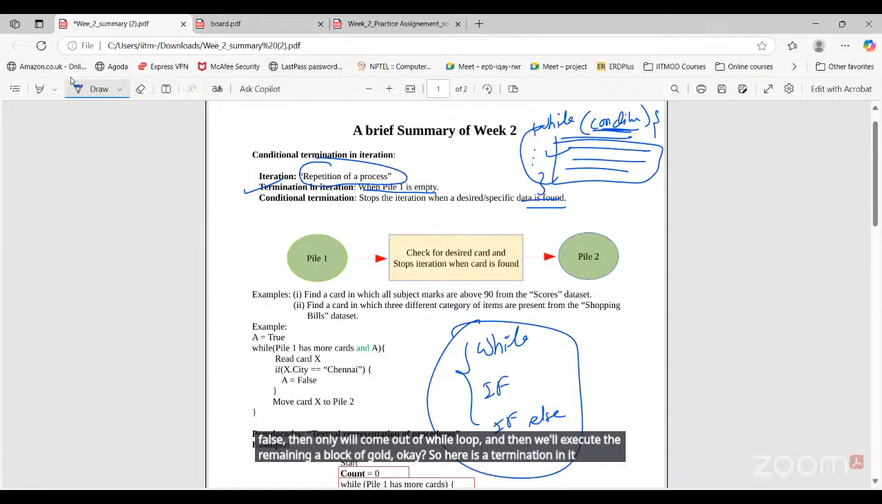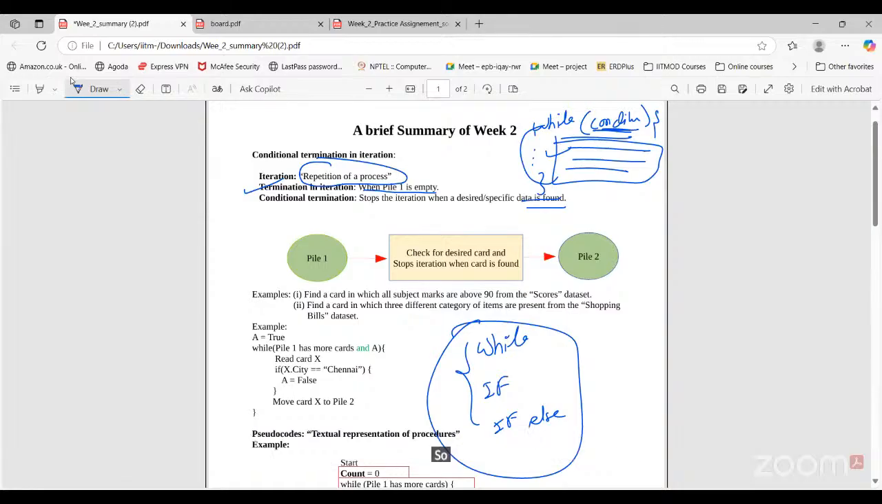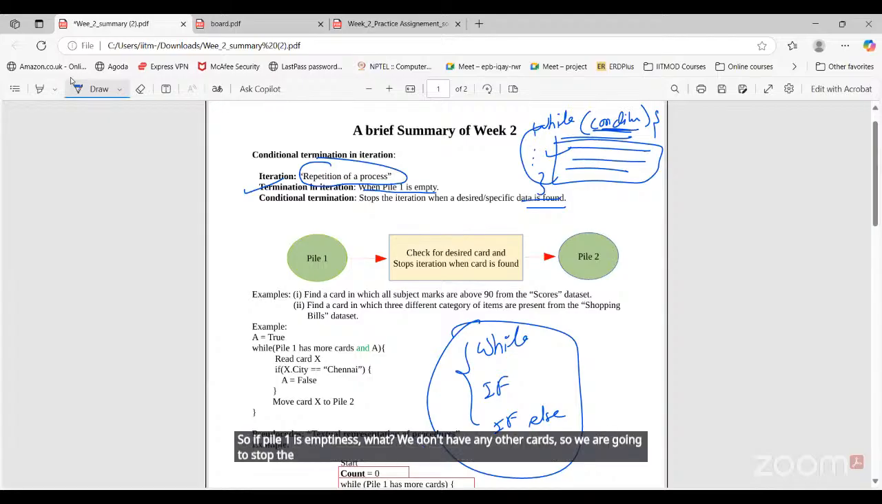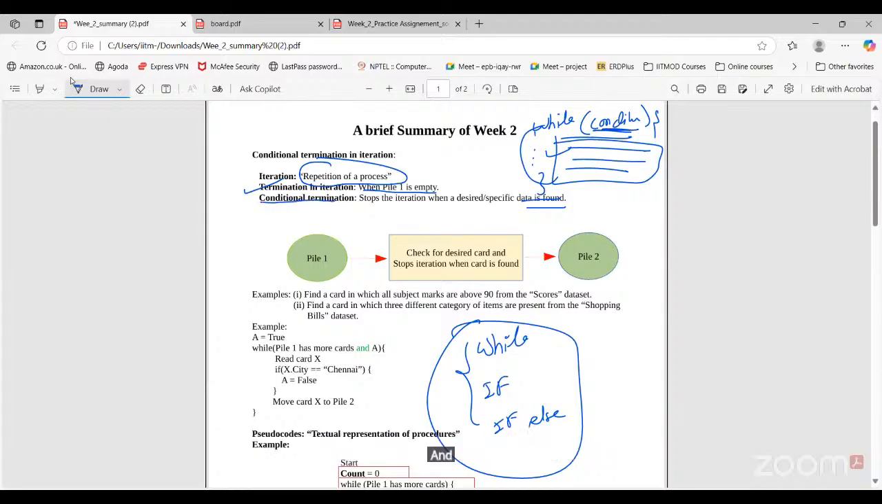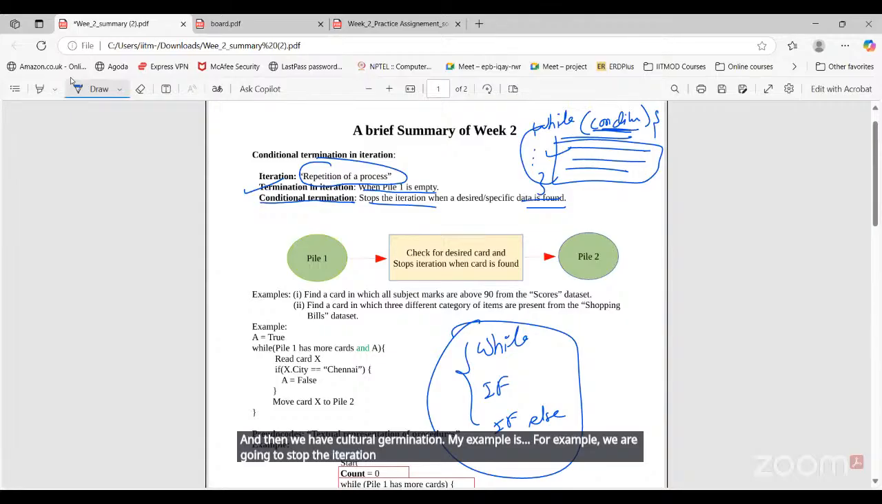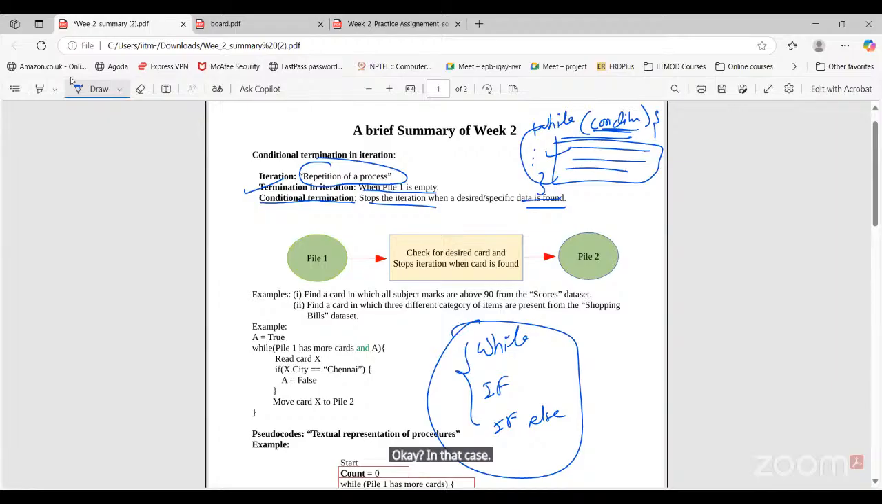So here is the termination in iteration: while pile 1 is not empty. If pile 1 is empty, it means we don't have any other cards, so we are going to stop the loop here. That's it, right? And then we have conditional termination. For example, we are going to stop the iteration when a particular condition is met or data is found. In that case, we can do a conditional termination.